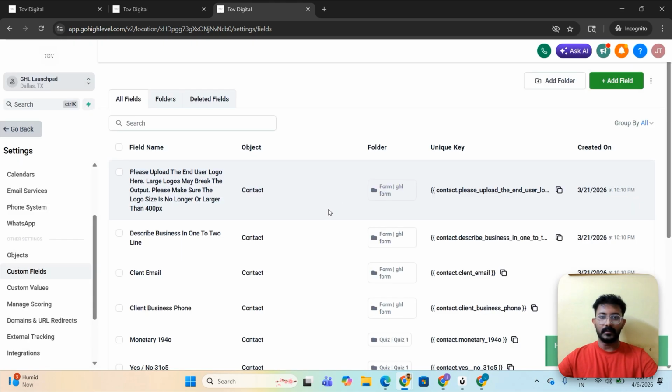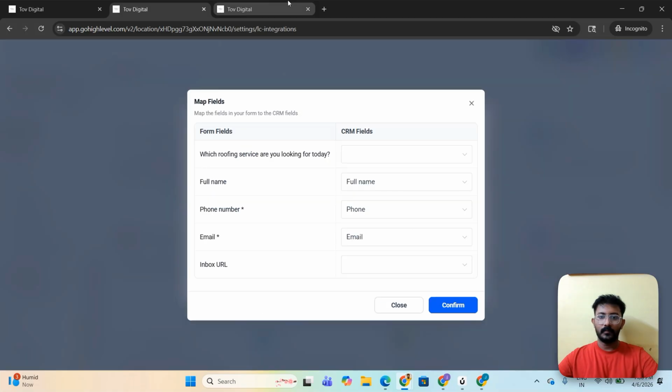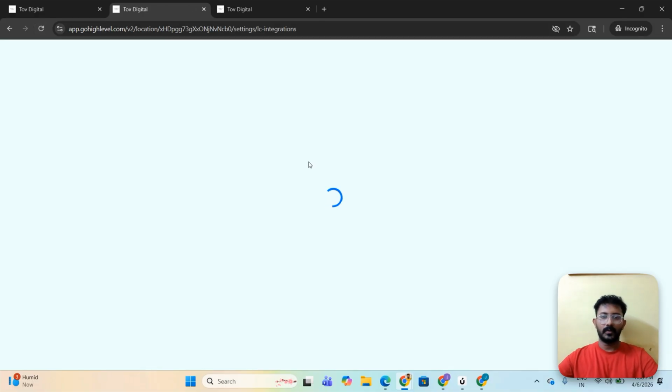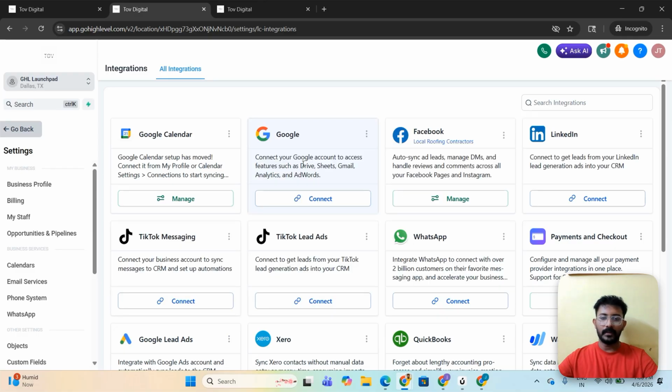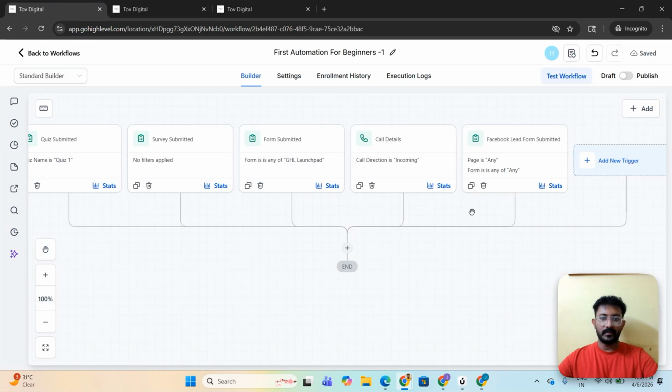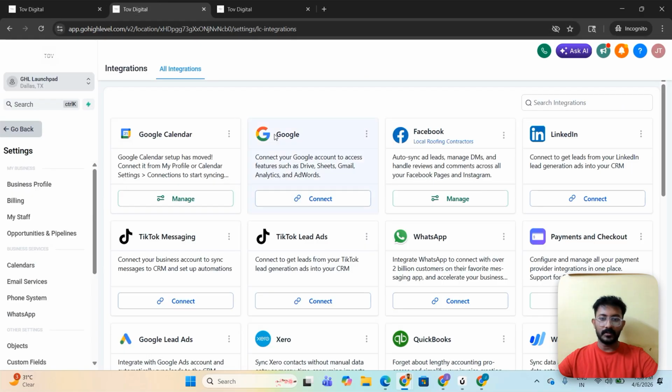I will do a detailed video about objects, as well as a detailed video about folders. So once both of these things are added, it hasn't reciprocated in this window. So I need to refresh this window and add that. Once that is added, the form name will be properly populated, and the form name which we are using will be coming inside the trigger we are using for this particular automation.